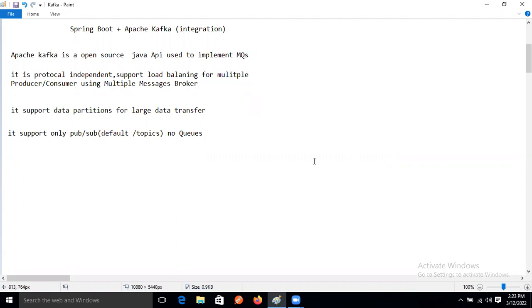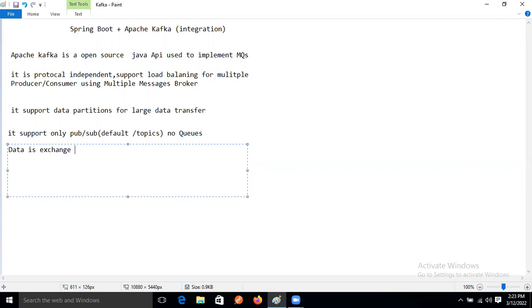So data is exchanged in serialized format, in key and value format.